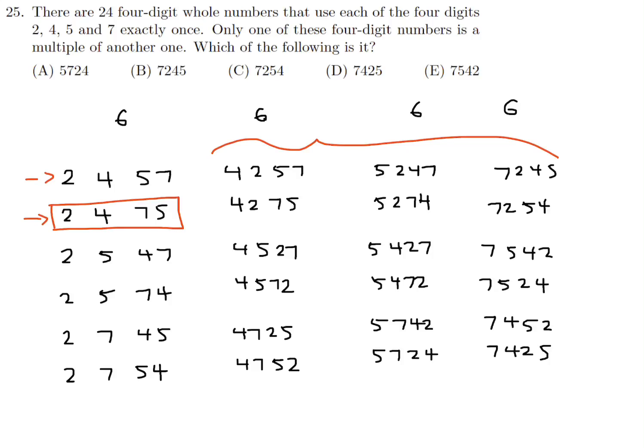you will realize that if you multiply 2, 4, 7, 5 by 3, like this, it becomes 7, 4, 2, 5. And 7, 4, 2, 5 is right here. It's the last one. And that's what they're asking for. One of these 4-digit numbers is a multiple of another one. And which one is it? It's 7, 4, 2, 5. So that would be answer D.